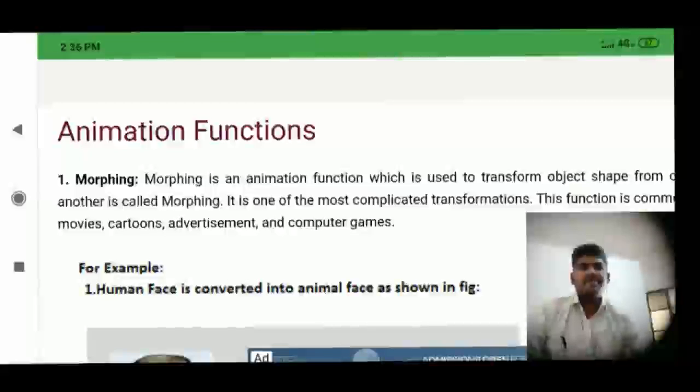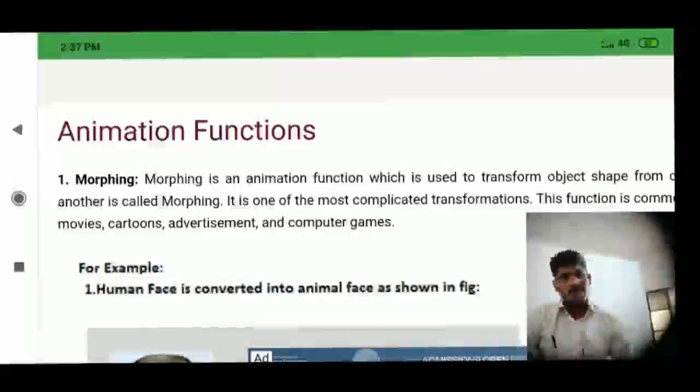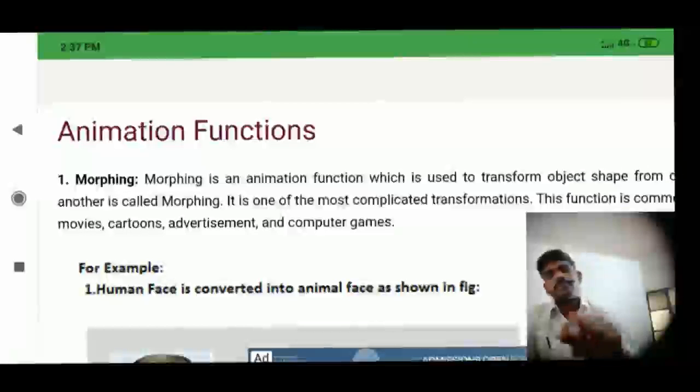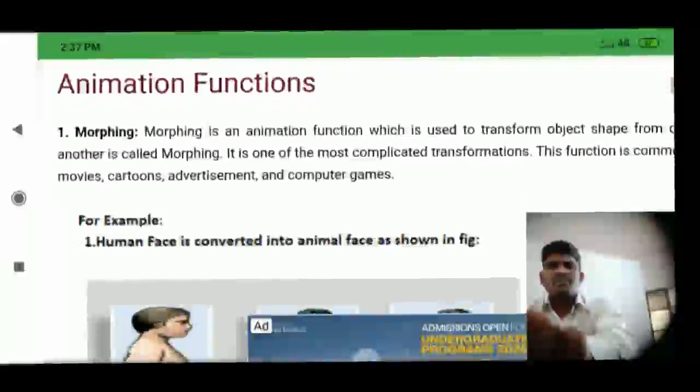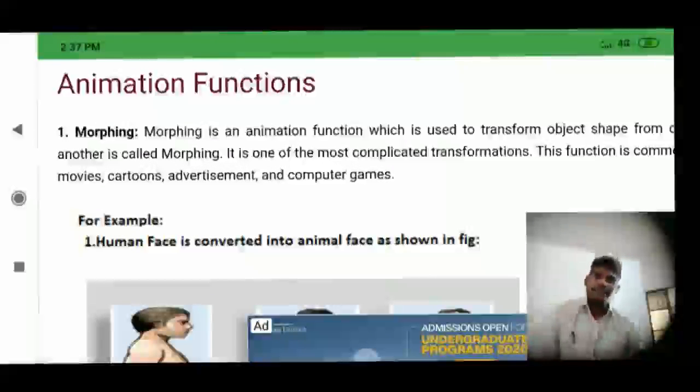So we'll discuss the animation functions. Morphing is one of the major important ones as per the syllabus that we have to focus on more. So what is morphing? Morphing is an animation function.